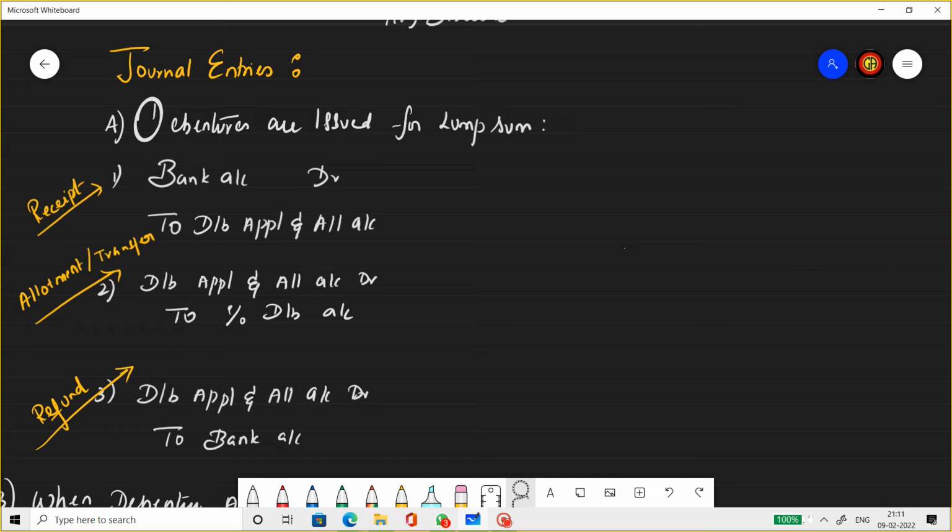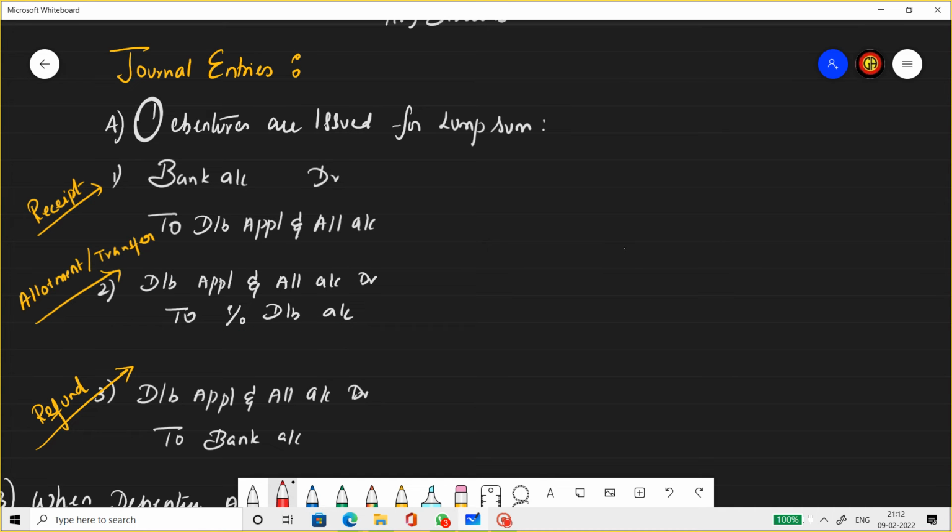So, when it comes to shares, when you transfer application allotment money to share capital account, we pass an entry of share application allotment account debit to share capital. But here, debenture application allotment account debit to percentage debentures.